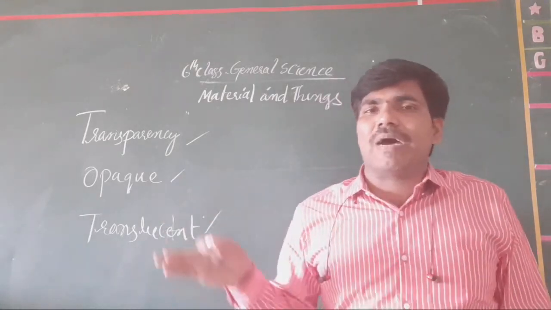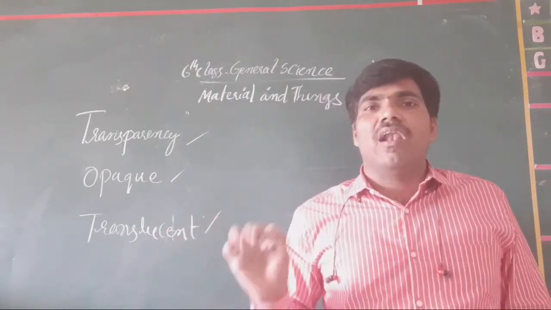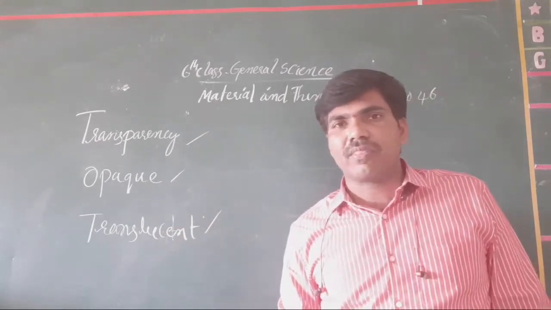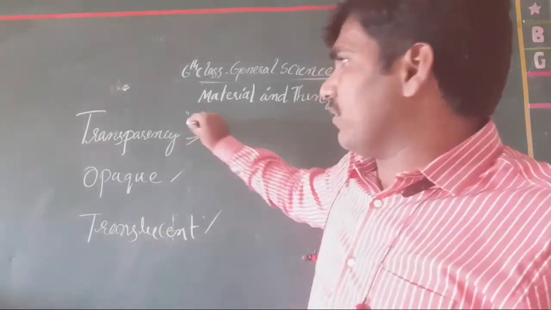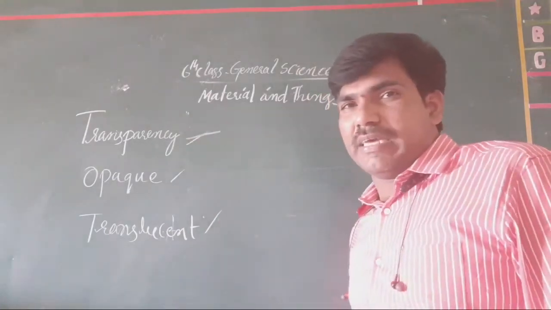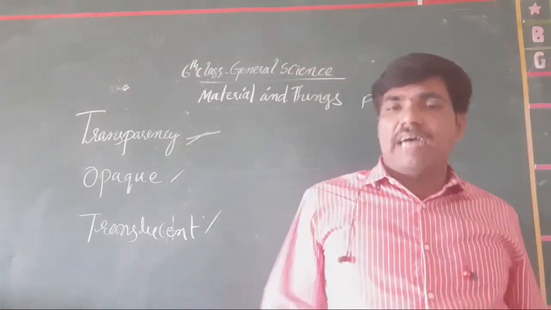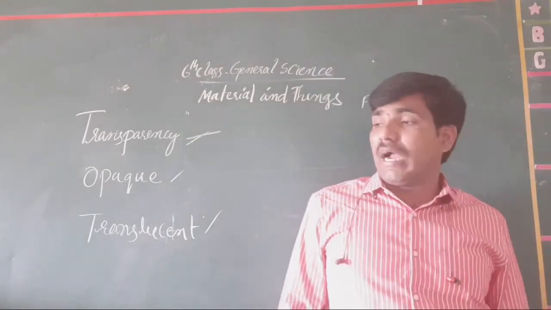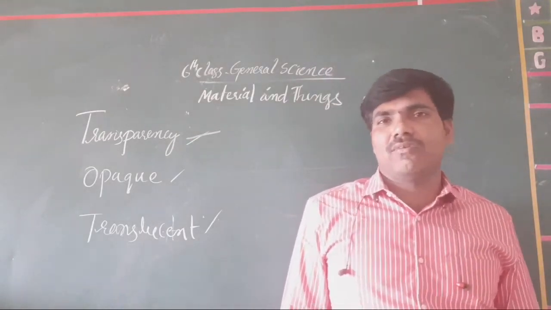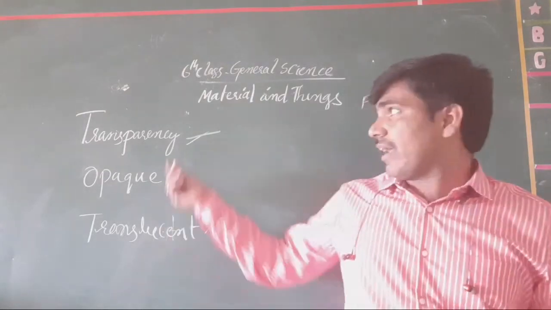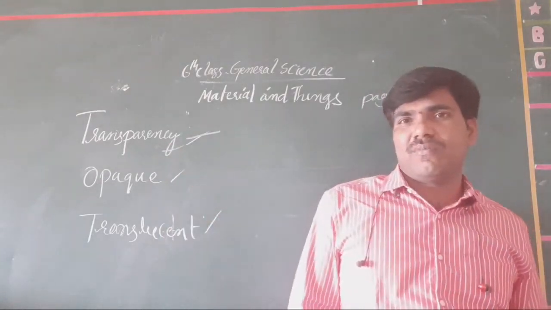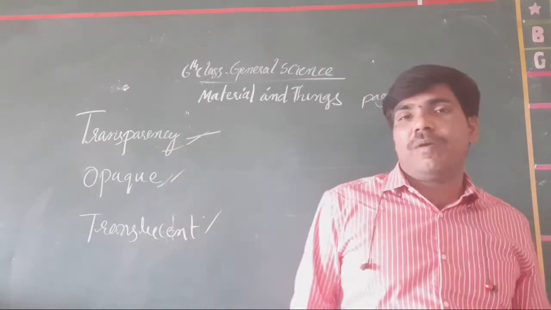Some materials partially allow the light through them. Which allow light through them? That is called transparent media, like plastic, glass, air, water, pure water. These are all transparent media.